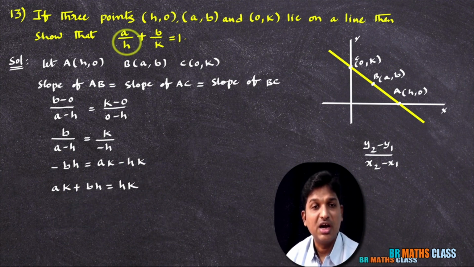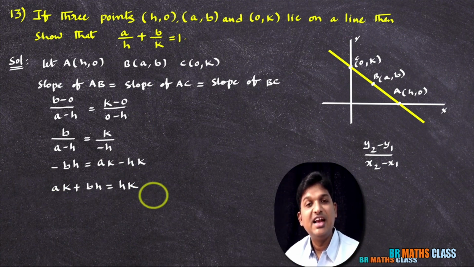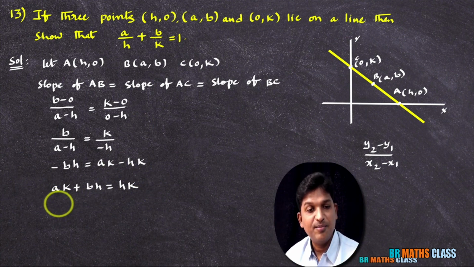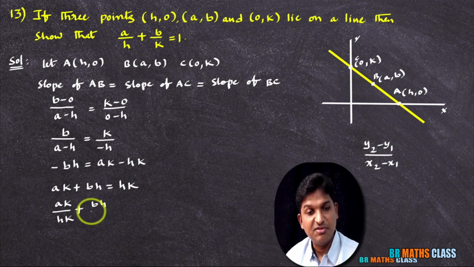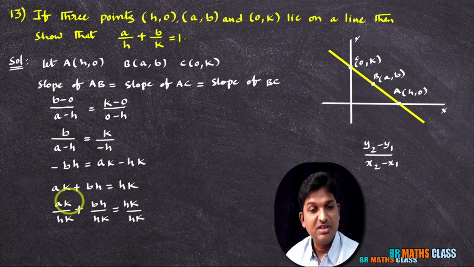Actually what I want is a by h plus b by k equals 1. After the equal sign, I want 1. So I'll divide this entire equation by hk. So you will get ak divided by hk plus bh divided by hk equals hk divided by hk. Now you see, this k will get cancelled, here h will get cancelled, and this hk will get cancelled. What is remaining?